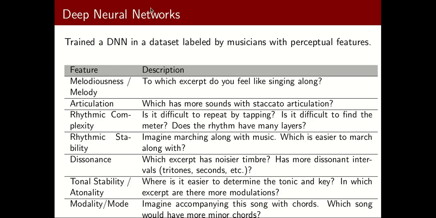The second way we obtain our features is through DNNs that were trained on a dataset that was curated by musicians. An example of this feature is the dissonance, which is a feature that indicates how noisy our track is.